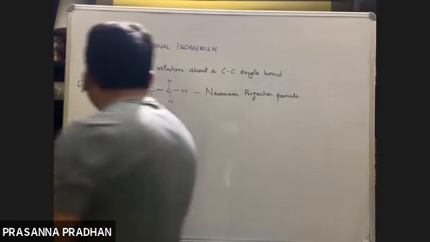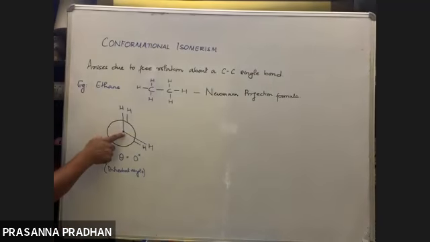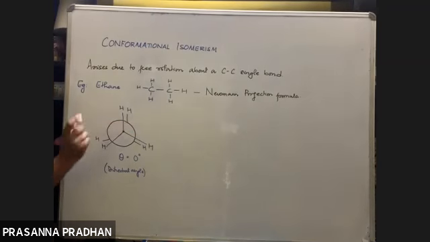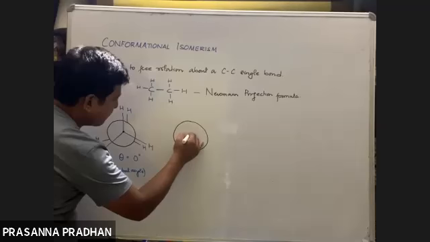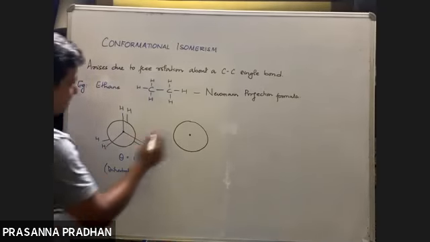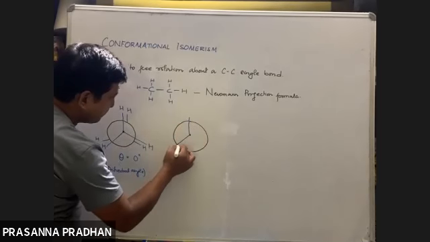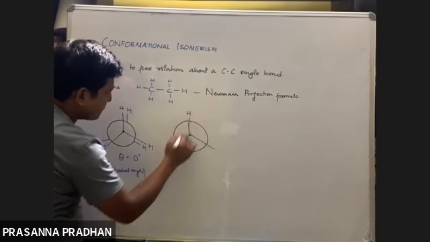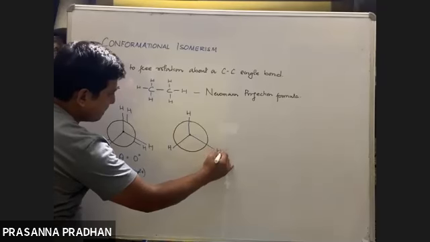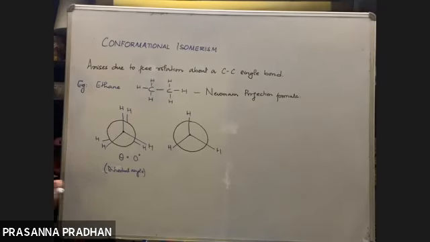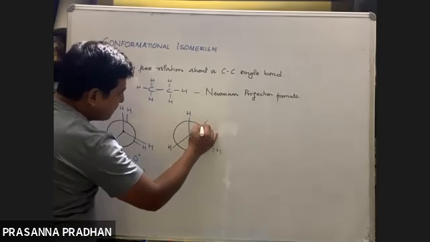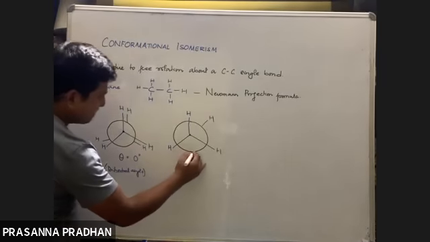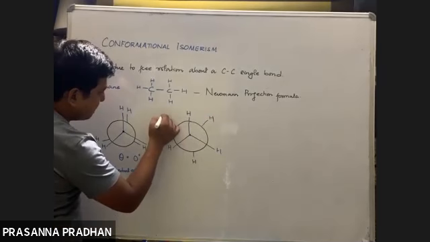Now you rotate, you keep one of the carbon atoms fixed. I will keep this carbon atom fixed. Let us rotate this carbon atom by 30 degree. We are rotating through which angle? 30 degree. Okay, fine. So I'm keeping this fixed. We have H, H, H. I'm keeping one fixed, the other is rotating, right? Now I'm rotating this by 30 degree, which means where will this hydrogen come? 30 degree means this hydrogen will come out here.